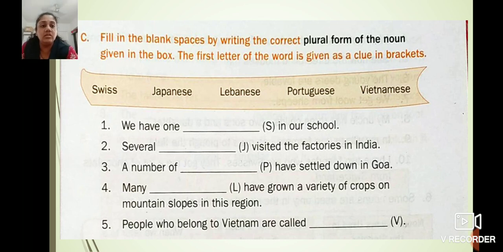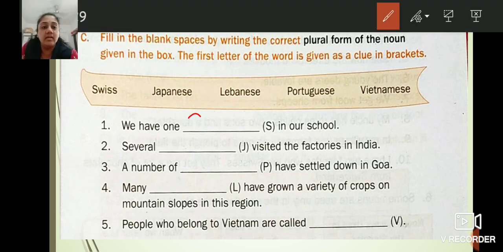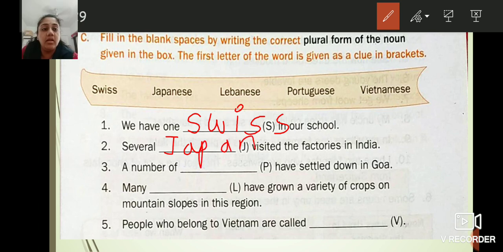That is Swiss. S-W-I-S-S. Several dash visited the factories in India. Clue is J. So write down Japanese. J-A-P-A-N-E-S-E.